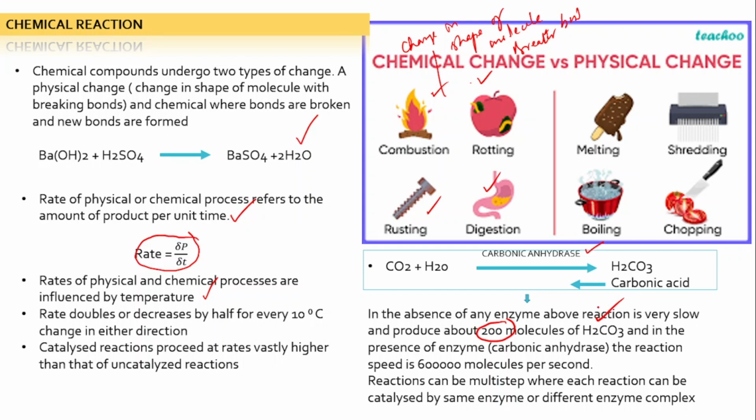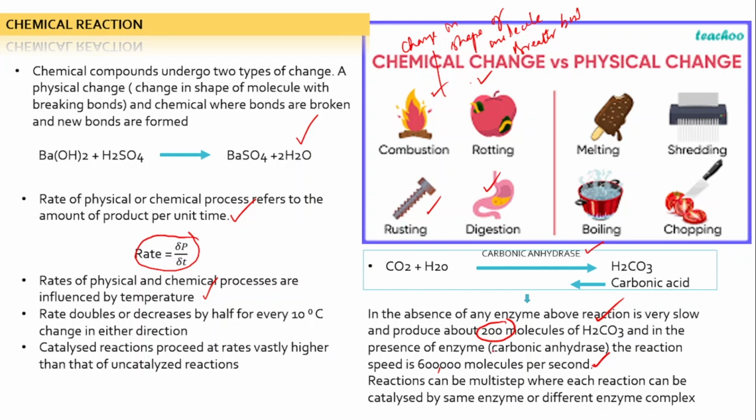And in the presence of the enzyme carbonic anhydrase, the reaction speed is 600,000 molecules per second. See the difference. So the reaction rates are vastly higher when an enzyme is involved in the specific reaction.